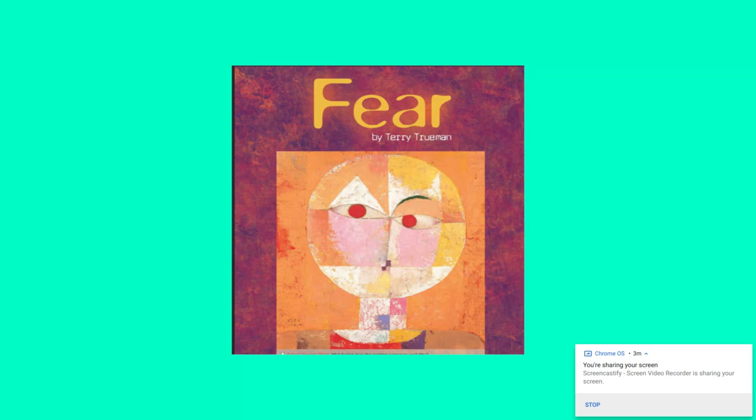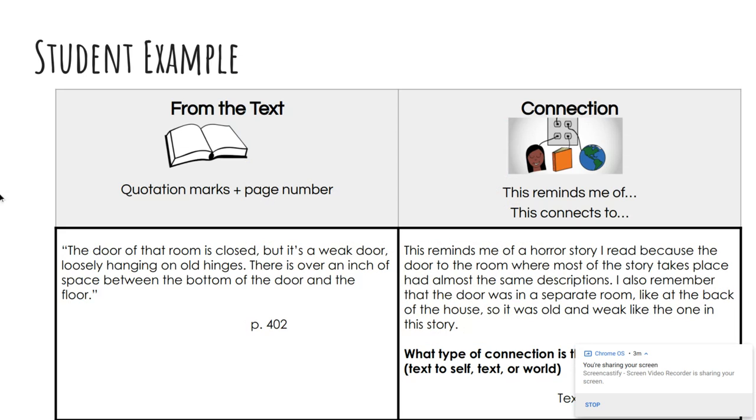Let's go back to the story Fear and look at the student example again. Here's the quotation. The door of that room is closed, but it's a weak door, loosely hanging on old hinges. There is over an inch of space between the bottom of the door and the floor. Let's look at her connection. This reminds me of a horror story I read because the door to the room where most of the story takes place had almost the same descriptions.